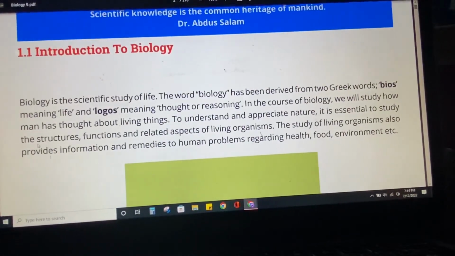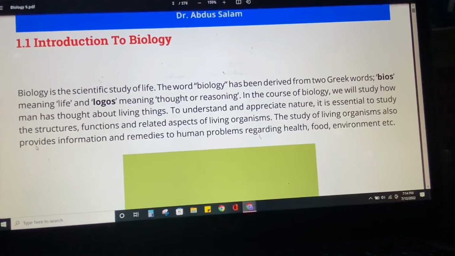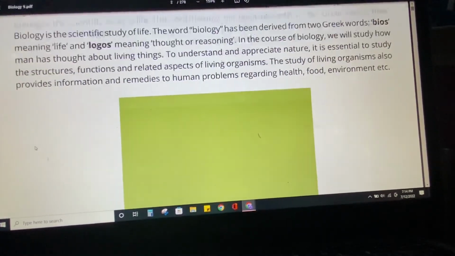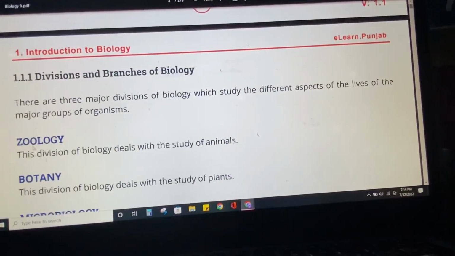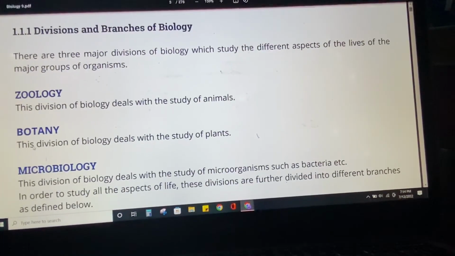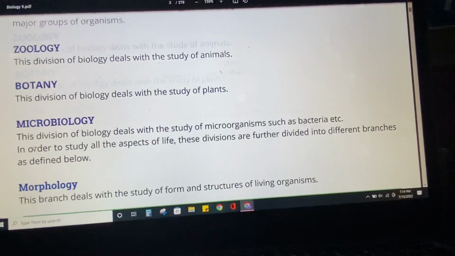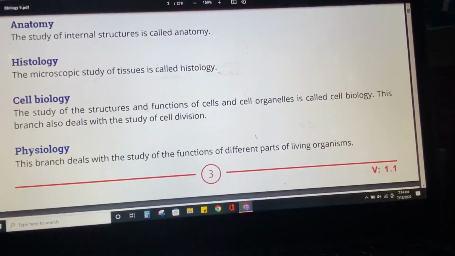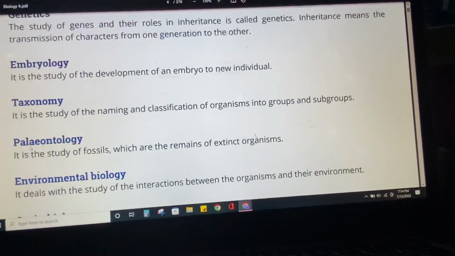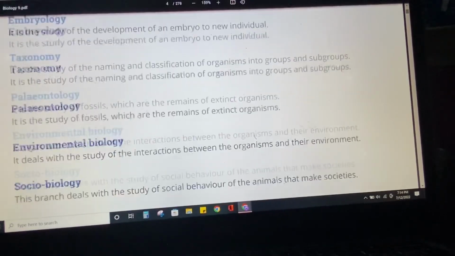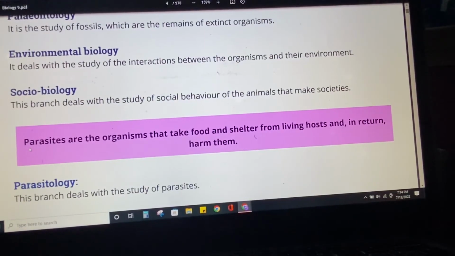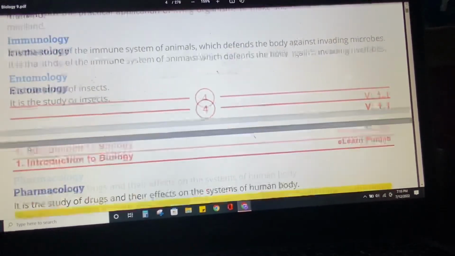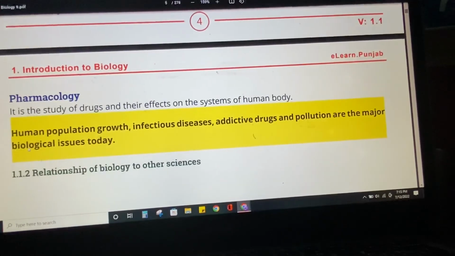Okay, now you can understand what is biology. The study of life, of living organisms, is called biology. And then we have studied the divisions and subdivisions of biology: three main ones, zoology, botany, microbiology, and after that morphology, anatomy, histology, cell biology, physiology, genetics, embryology, taxonomy, paleontology, environmental biology, sociobiology, parasitology, biotechnology, immunology, entomology, and pharmacology.